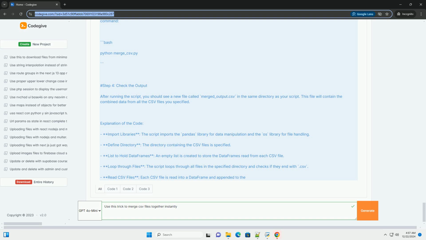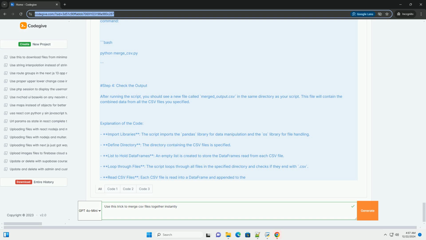Save the merged data frame to a new CSV file. merged_df.to_csv('merged_output.csv', index=False). Print 'CSV files merged successfully into merged_output.csv'. Step 3, run the script. To execute the script, open your terminal or command prompt, navigate to the folder where merge_csv.py is located, and run the following command. Bash: python merge_csv.py. Step 4, check the output.